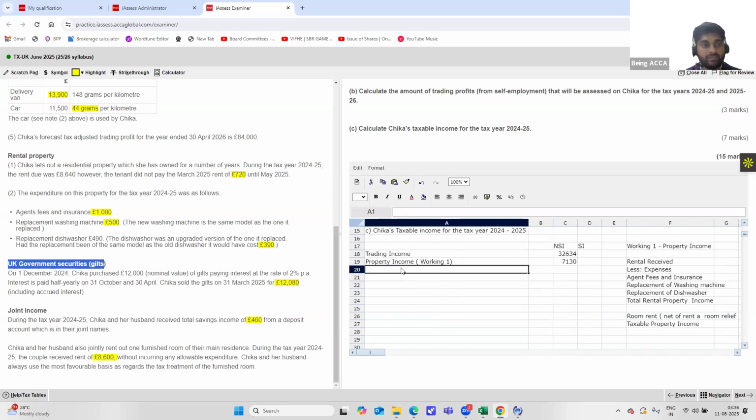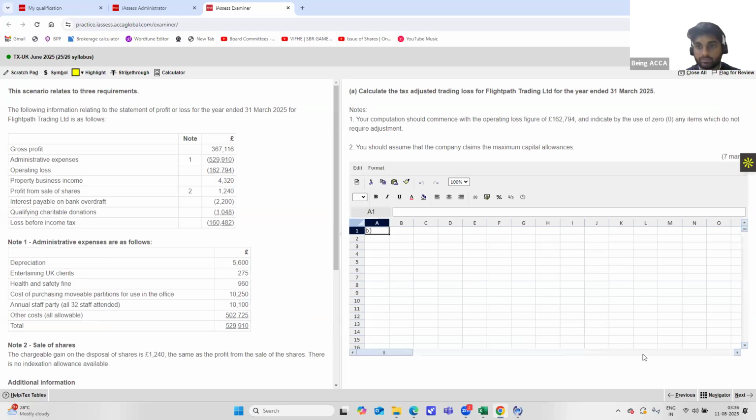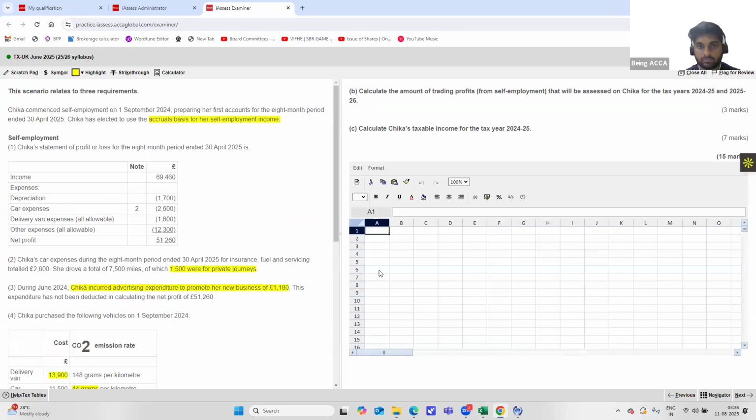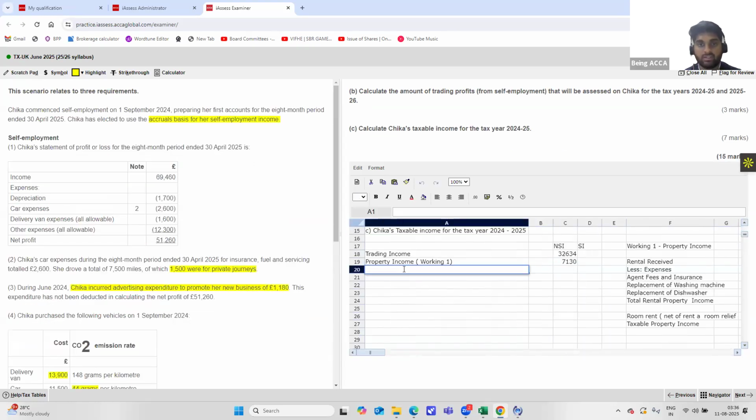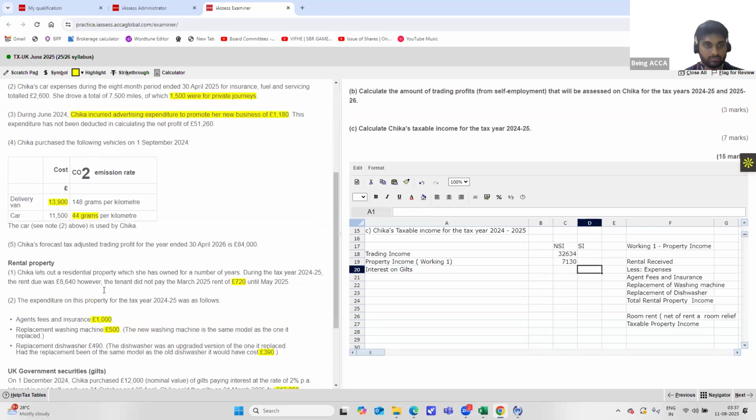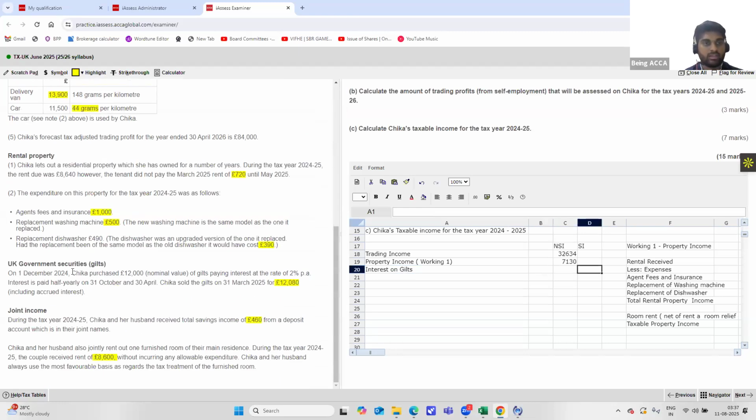Now, interest on gilts. It says the gilts were purchased for 12,000 on 1st December 2024.